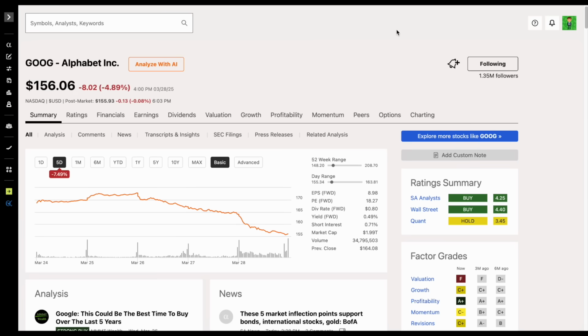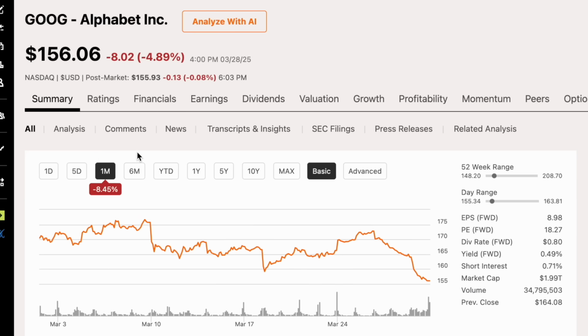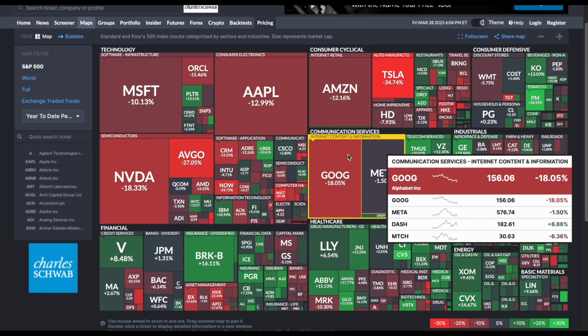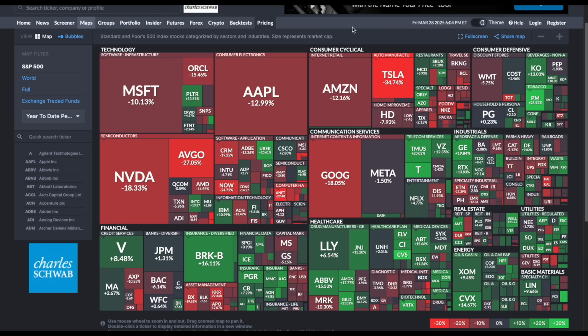Google stock is crashing. In the last 5 days alone, it's down by about 7.5%. If we look at the last month, down 8.5%. And if we look at a heat map of the S&P 500 year to date, 2025, Google is down over 18%. This is one of the largest sell-offs in all of the S&P 500 in 2025.